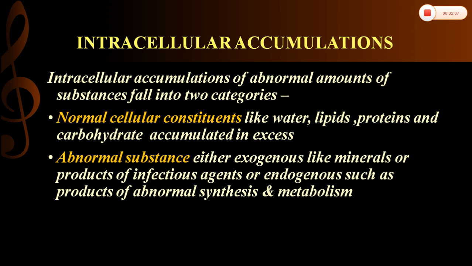The second is abnormal substances, which can be either exogenous, that means coming from outside the body, like minerals or products of infectious agents, or endogenous materials, for example products of abnormal synthesis and metabolism. So these are the two categories: normal cellular constituents accumulated in excess, and abnormal substances accumulated inside the cell.